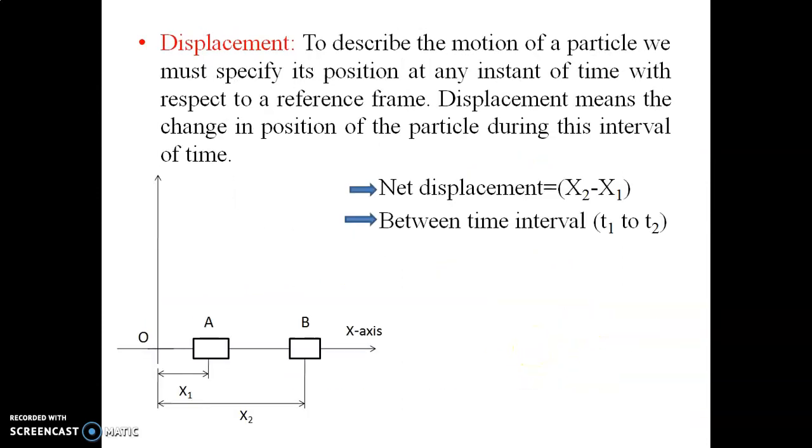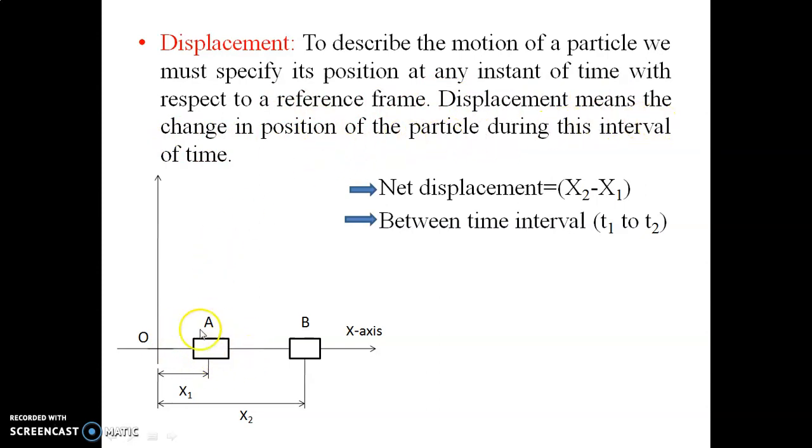Let us try to understand the motion characteristics: displacement, velocity, and acceleration. What is displacement? To describe the motion of a particle, we must specify its position at any instant of time with respect to a reference frame. Displacement means the change in position of the particle during an interval of time.